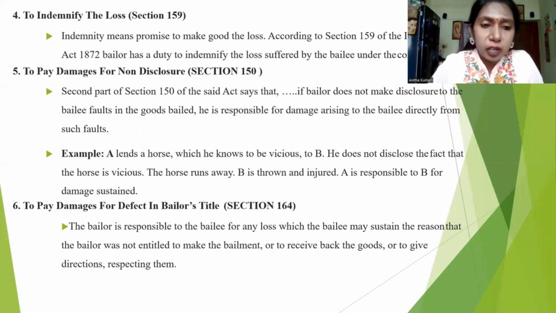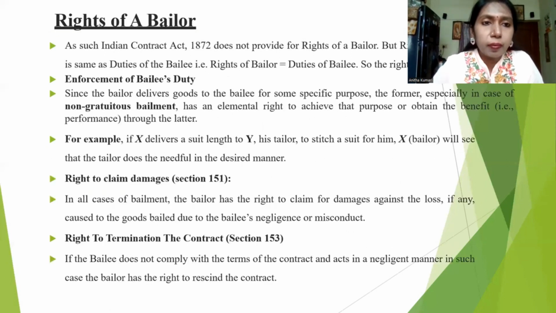To pay damages for defect in bailer's title: when I hand over the goods to the bailee, because of my poor performance or due to some defect in my product, if anything happens to the bailee, then it is the responsibility of the bailer to take care of the compensation.